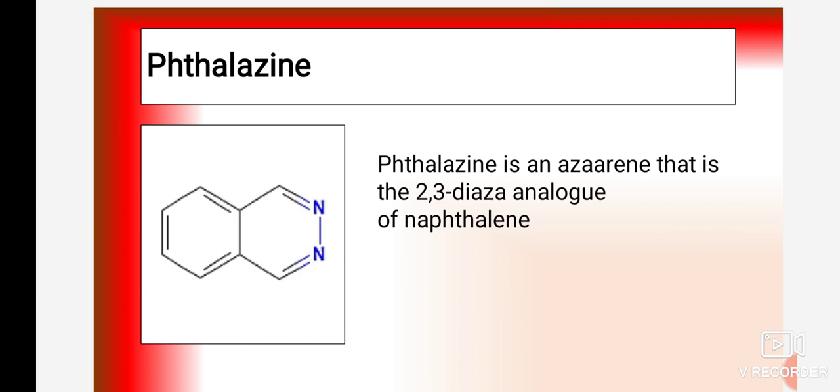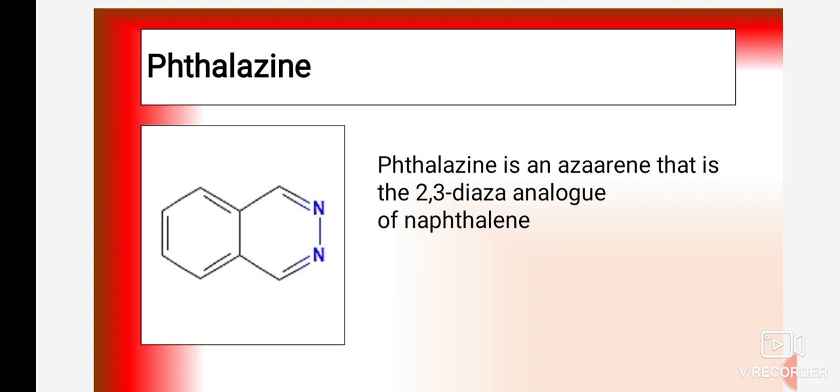So phthalazine is an azarin, that is the 2,3-diaza analog. What is diaza? Due to the presence of 2 nitrogen at second and third position, it is known as a 2,3-diaza analog of naphthalene. In naphthalene it is a bicyclic ring, so 2 benzene rings are joined together.